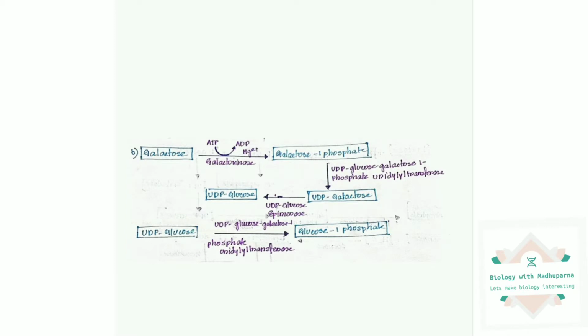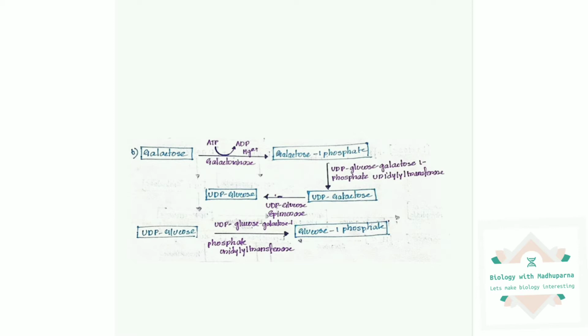Galactose needs to be converted into glucose 1-phosphate. That glucose 1-phosphate needs to be converted into glucose 6-phosphate so that it can enter the glycolytic pathway to produce pyruvate and then ATP as energy. Already I have discussed this in my previous lecture on feeder pathways for glycolysis.